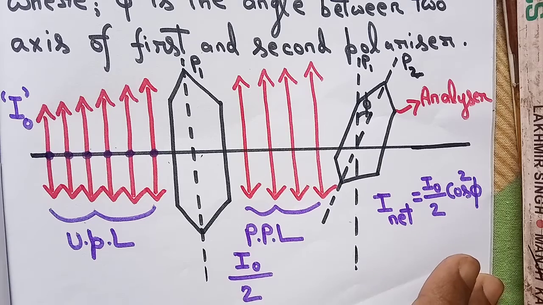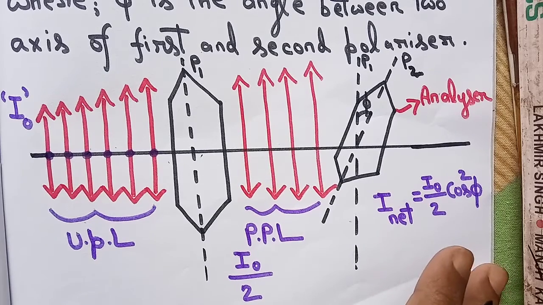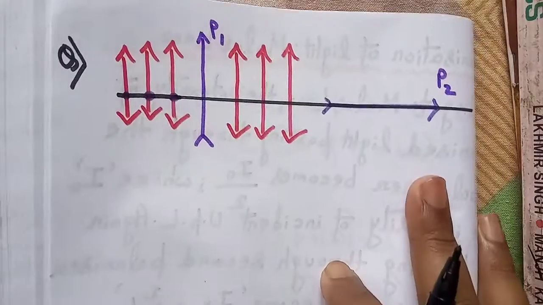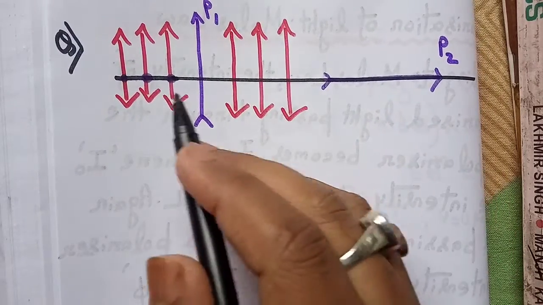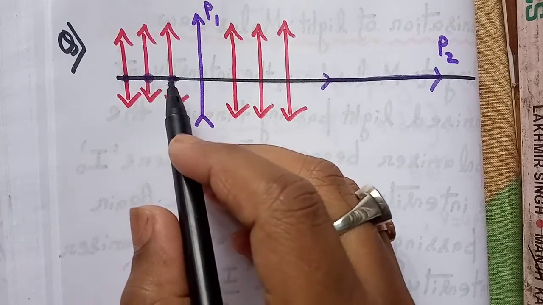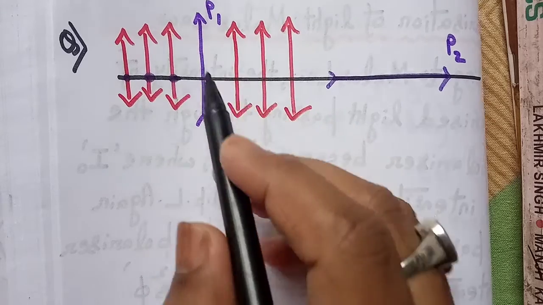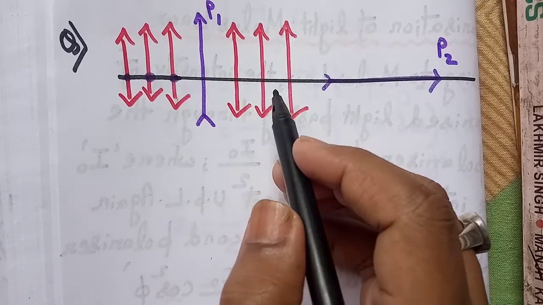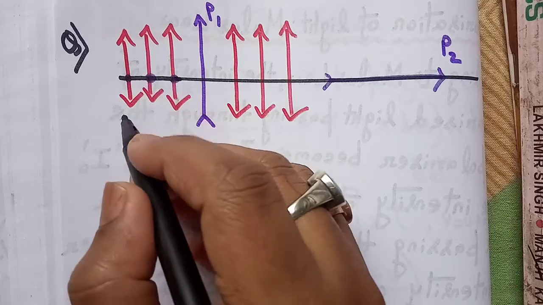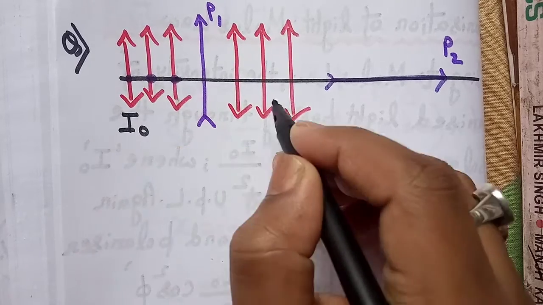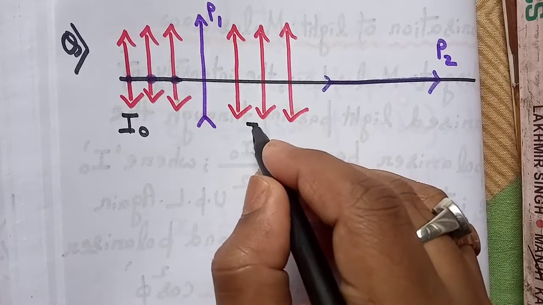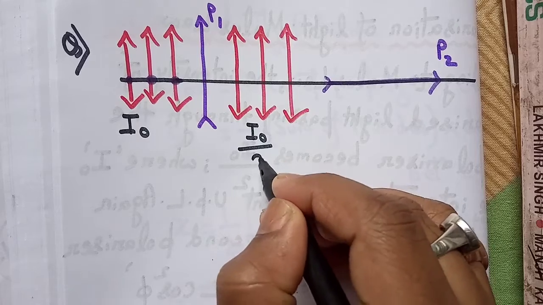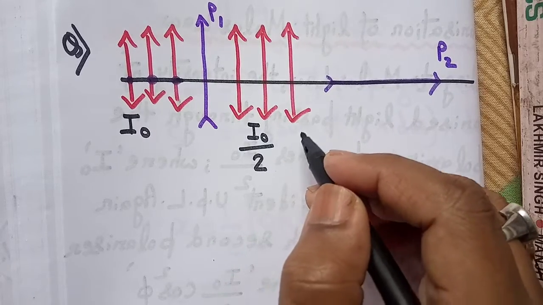Now I would like to discuss one simple question on this topic. There is an unpolarized light incident on the first polarizer P1. After passing through this polarizer, the intensity will become I naught divided by 2 according to Malus law.